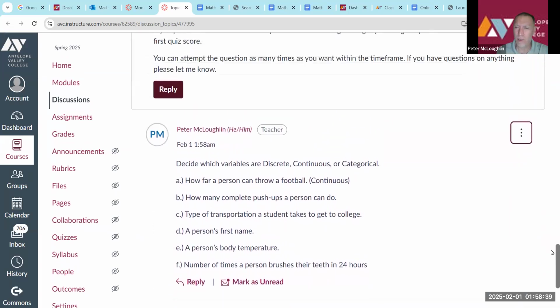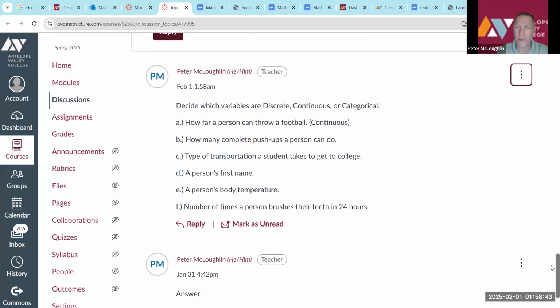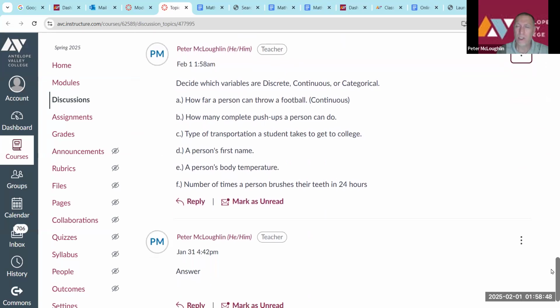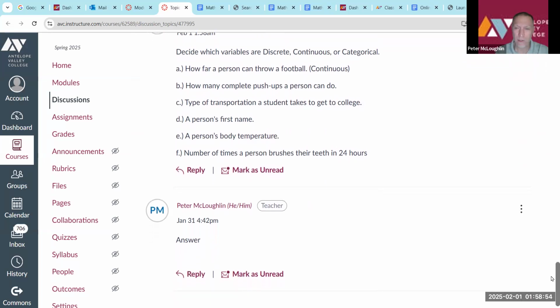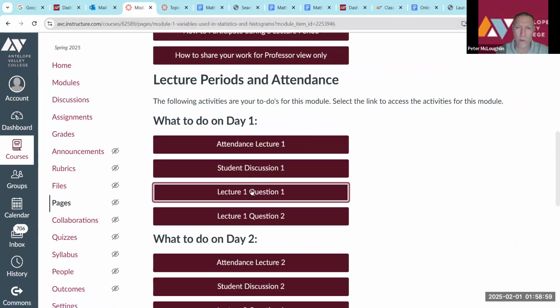Okay, so that's what you're going to do for the lecture questions. You can also post questions here and say, okay, I don't quite understand something. Can you help me out? And also, I'll be available on Zoom from 6 to 7. So if you do have questions, you can come into Zoom and ask me questions. Okay, so I'll be in lecture one, question one, then you go on to lecture one, question two. Once you've done your attendance, your discussion, and lecture one, question one, and question two, you're done for day one.